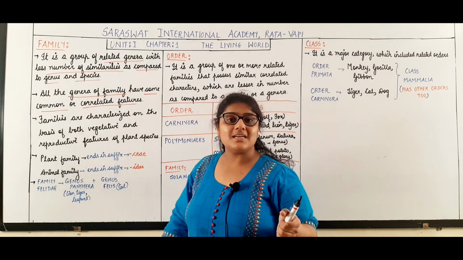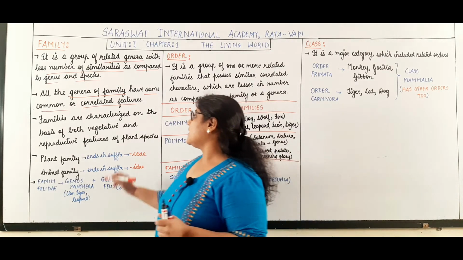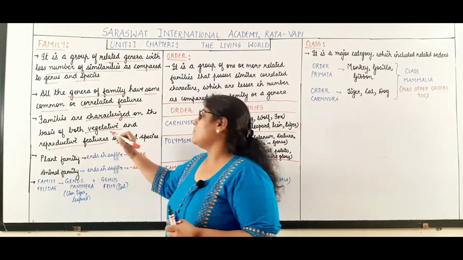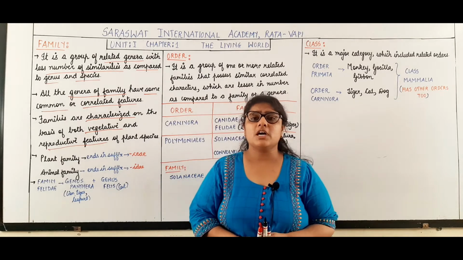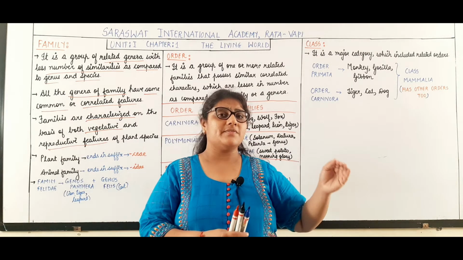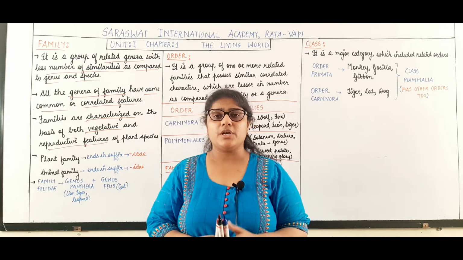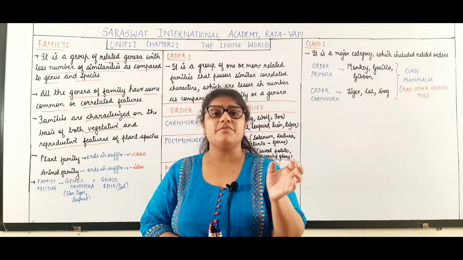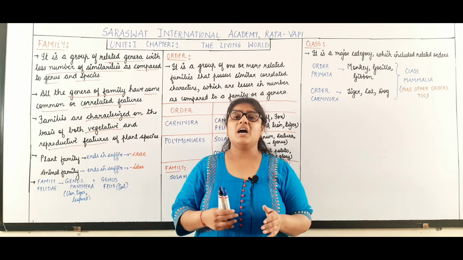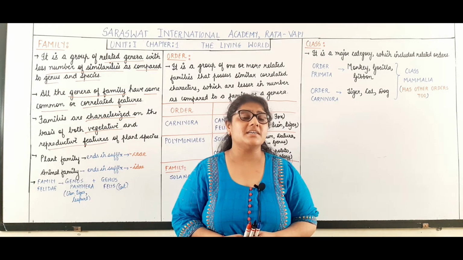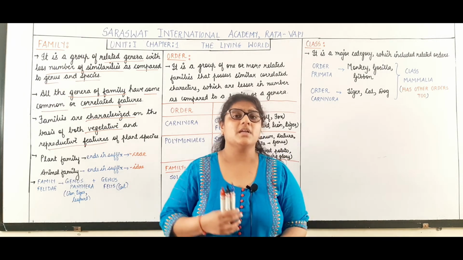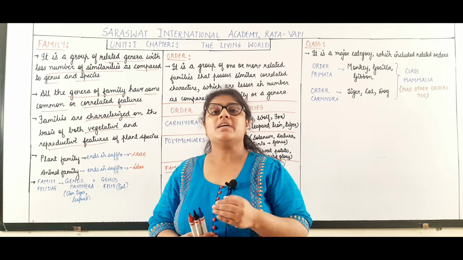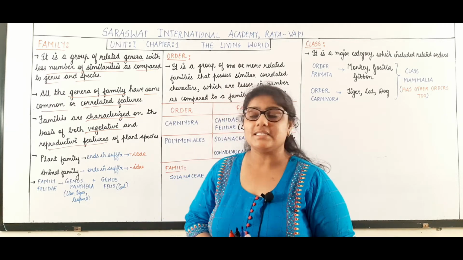Now when we consider a plant species, the families are characterized on the basis of both vegetative and reproductive features. When we talk about plants, we describe the vegetative features and the reproductive features of the plant. The stem, root and leaf are considered the vegetative organs of the plants, and flowers, fruits and seeds are considered the reproductive structures of the plant. So when we describe a plant family, both the reproductive as well as vegetative features will be considered.